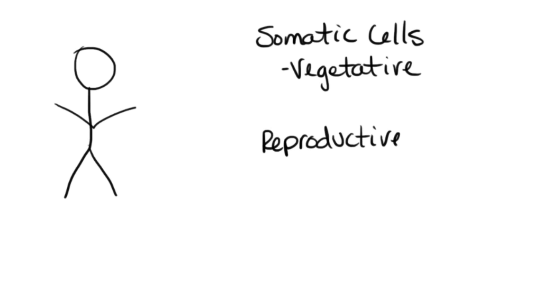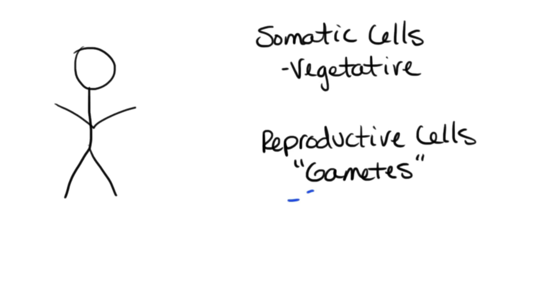And we have a few different terms for these. Reproductive cells, commonly these are referred to as gametes. You could also call them sex cells. But the reproductive cells, those are going to be egg and sperm. And those are really the two options that we have. We don't have any other options for reproductive cells. So these are going to be cells that are really found in a specific location in the body. So depending on whether we're talking about male or female, that's where we would find them, located in the reproductive tissues. And then we will have a very specific type of cell division that gives rise to those reproductive cells.